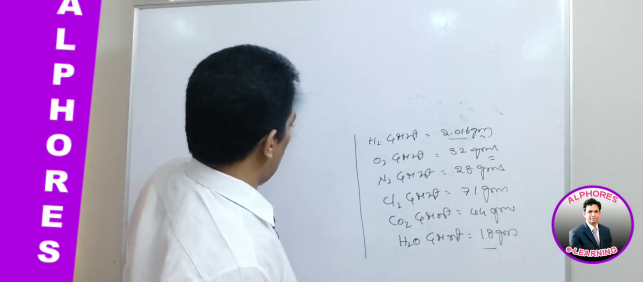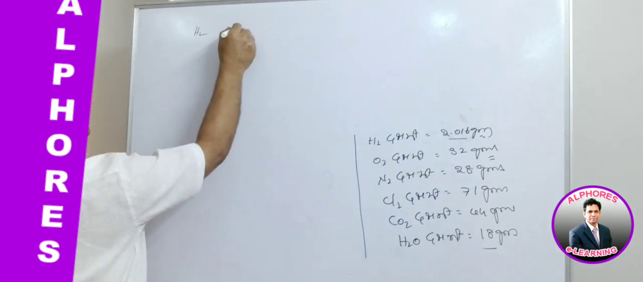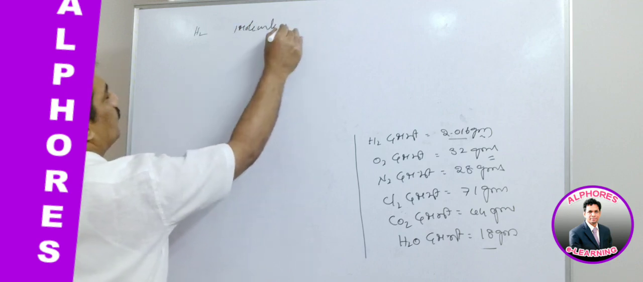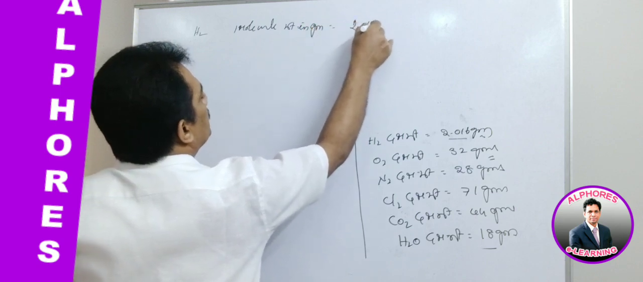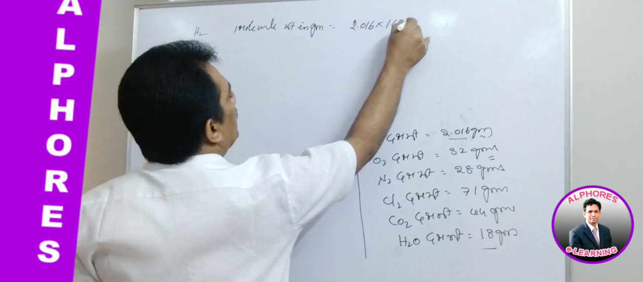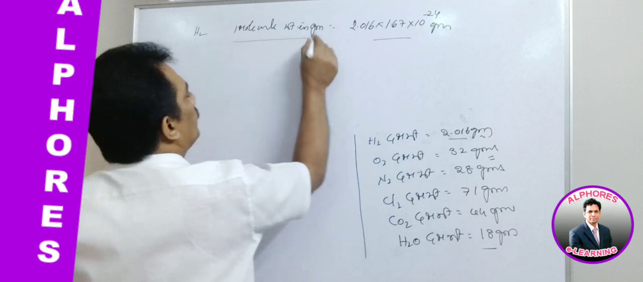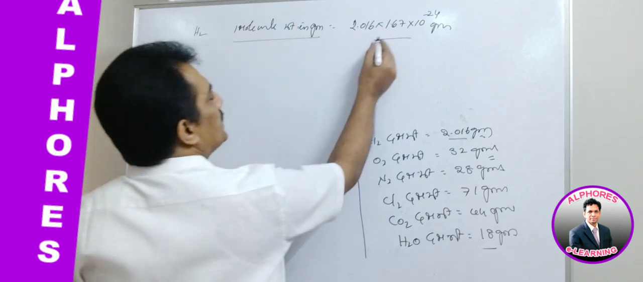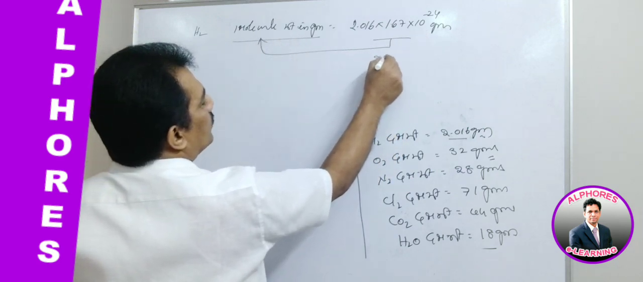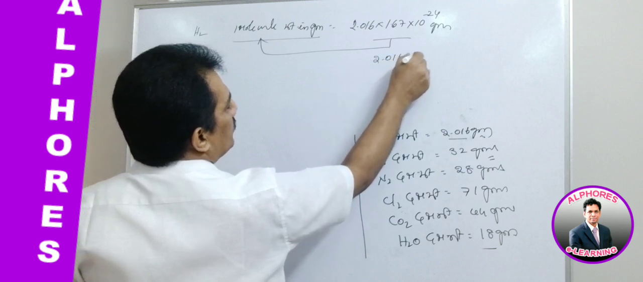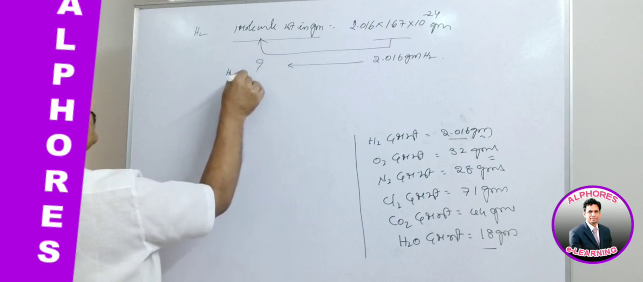Now let me write one by one all these elements. For hydrogen, one molecule weight in grams is 2.016 into 1.67 into 10 to the power of minus 24 grams. This is one molecule weight. Now, if this much of grams is equal to one molecule, then 2.016 grams of hydrogen possess how many H2 molecules?